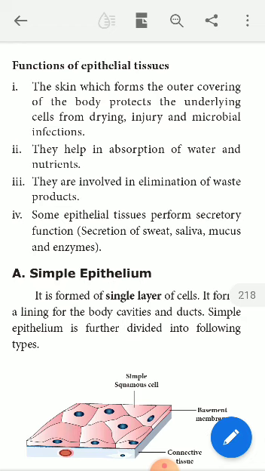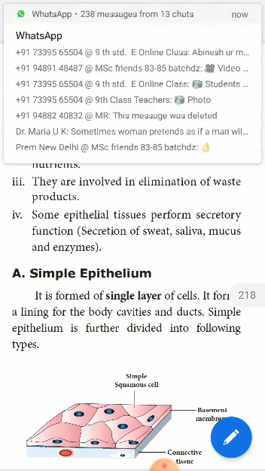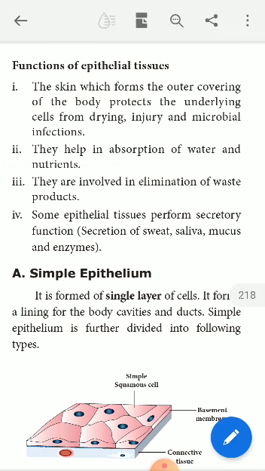The fourth one is some epithelial tissue perform secretory function. Epithelial tissues are going to be classified. So glandular epithelium is known for its secretion. They secrete some substances. These substances will act as nutritious supplements, or some special functions are done by these substances that are secreted by the special type of epithelial tissues.